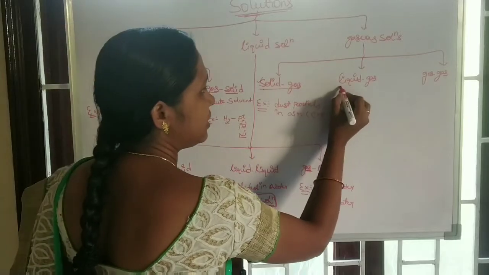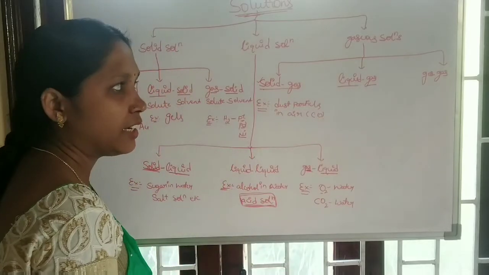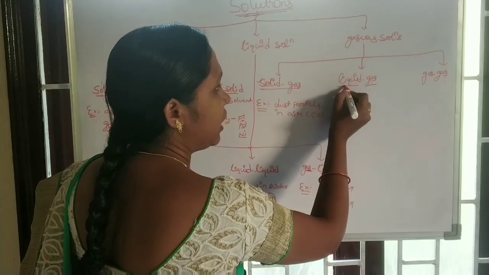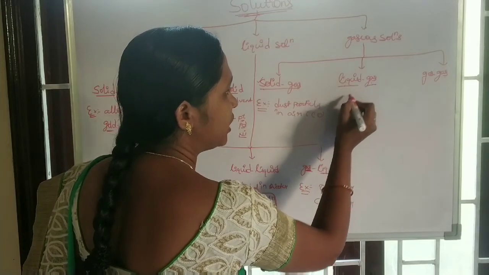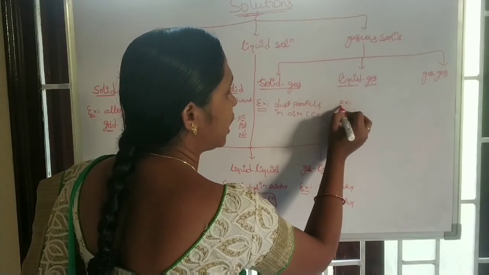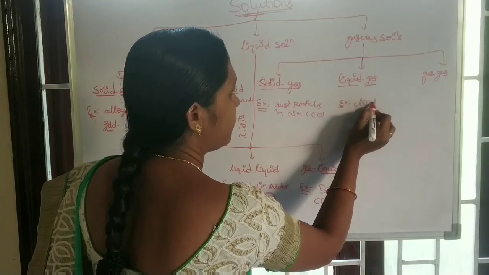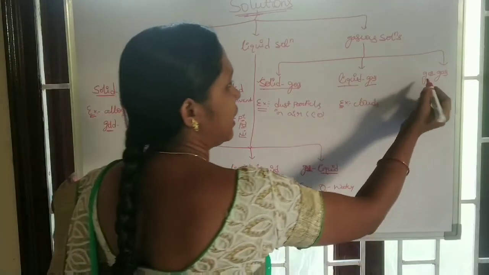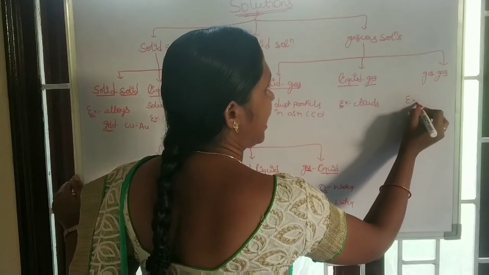And see the liquid in gas. Here also gas is a solvent, liquid is a solute. Example, clouds are the best examples for liquid in gas. And next, gas in gas.